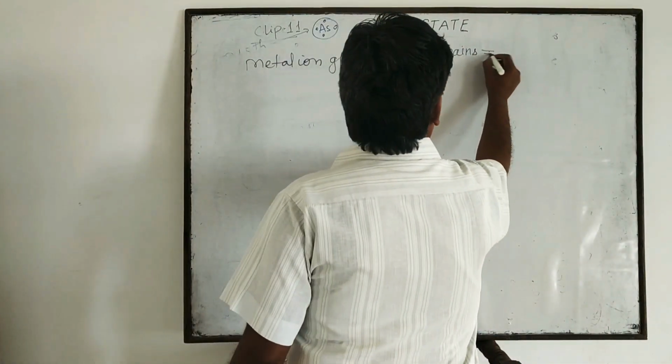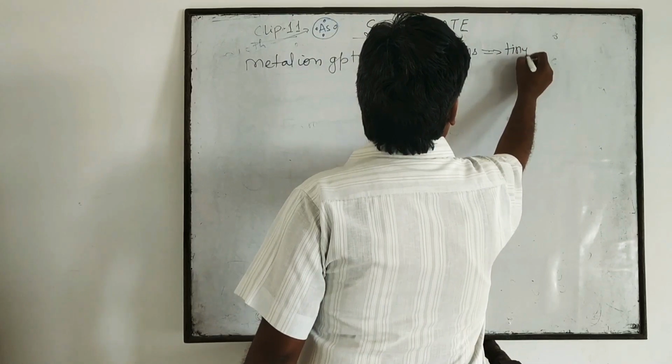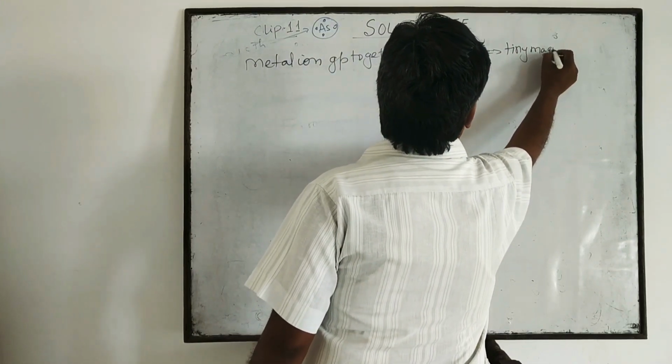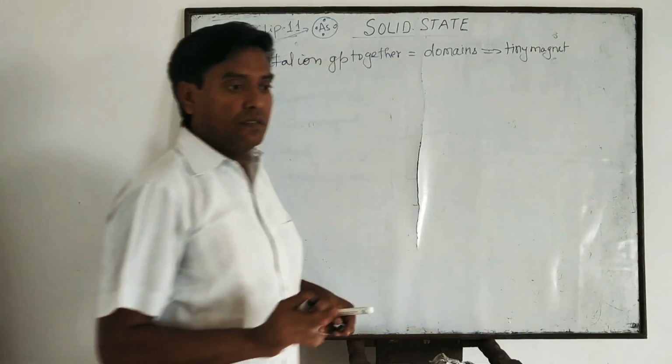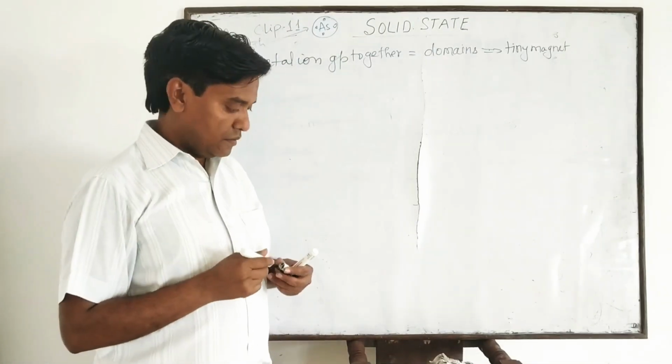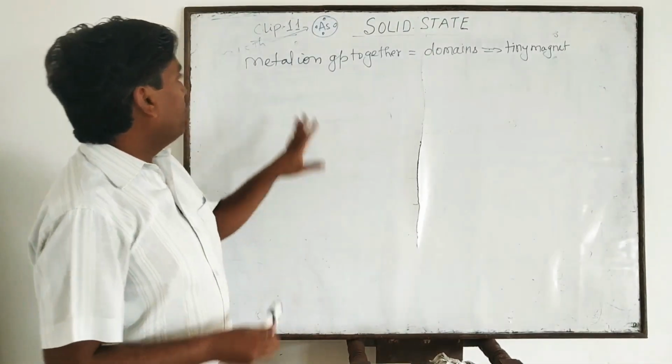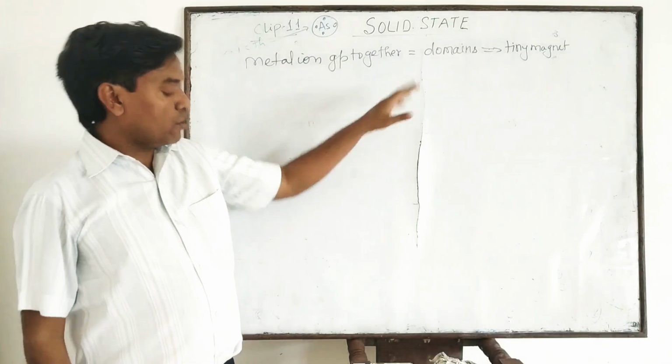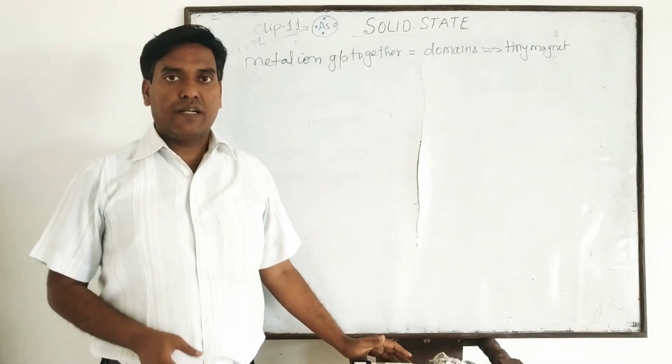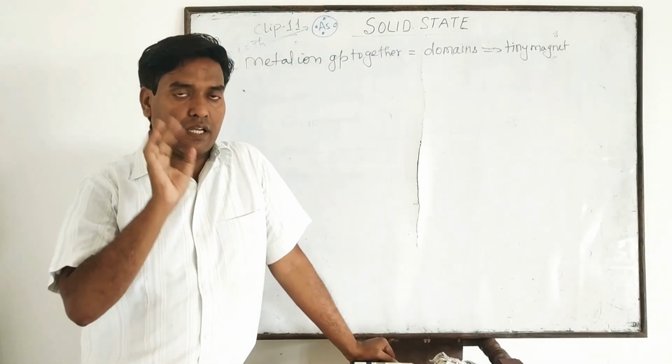And each domain behaves like a tiny magnet. Students, go there and see. Metal ions group together to form the domains. It is a very important topic, that's why I am explaining very carefully.